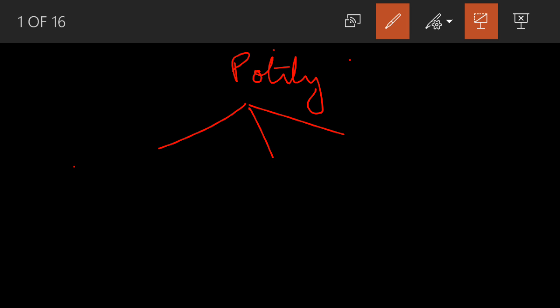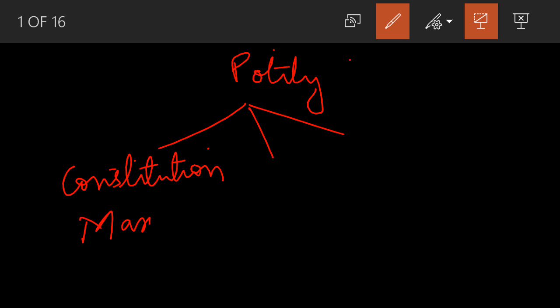So the first topic that is important is the constitution, right? You get a lot of questions from this, the maximum number of questions come from this part. It could be in prelims or it could also be in mains.